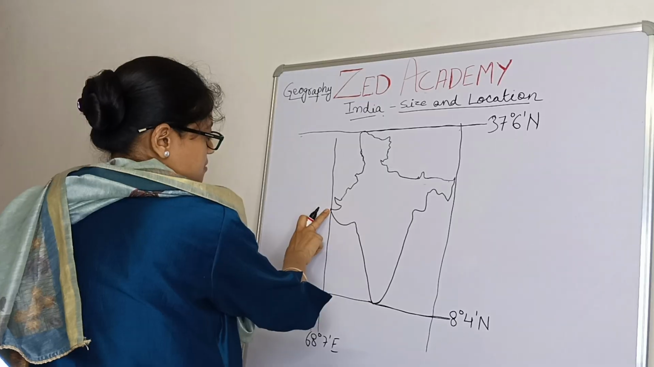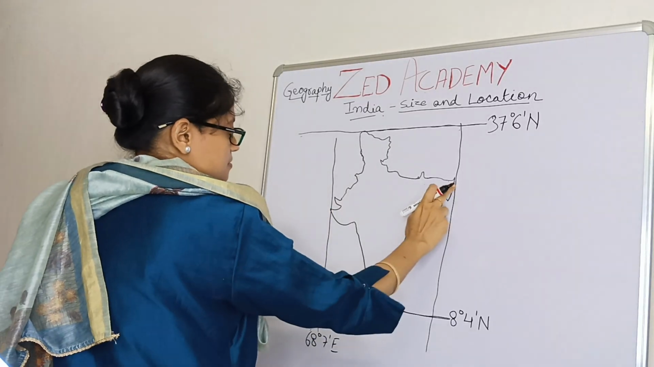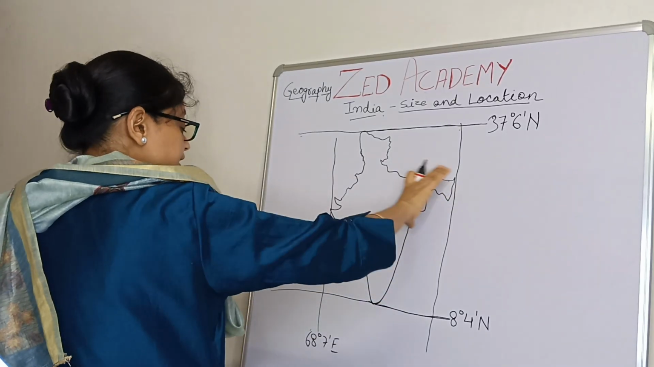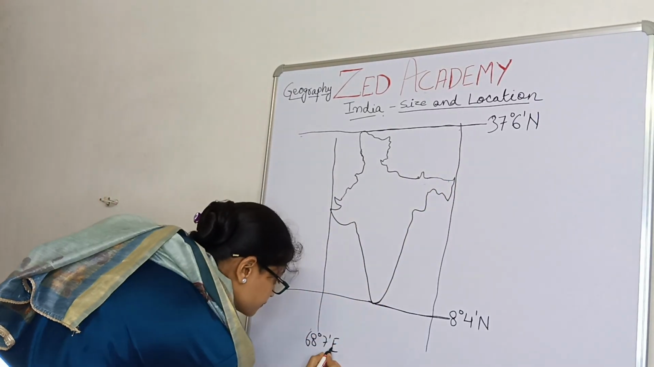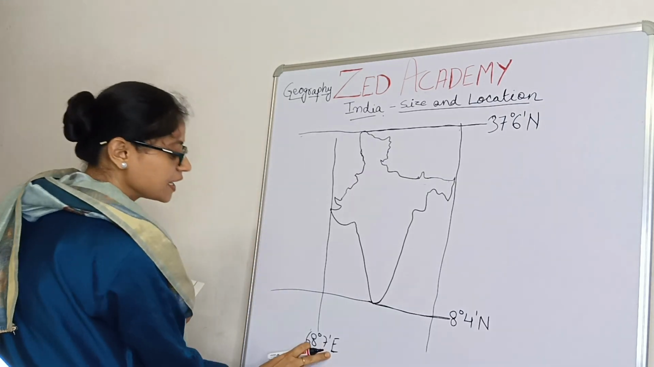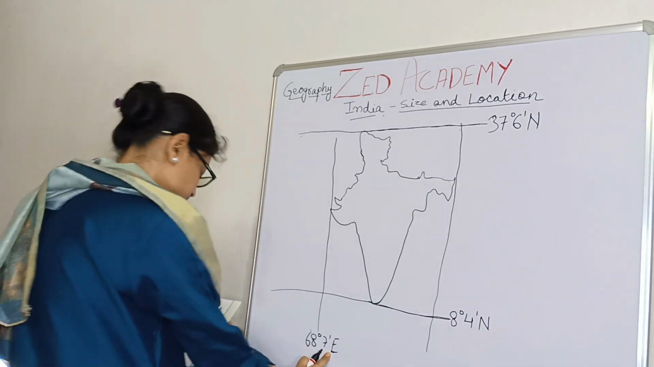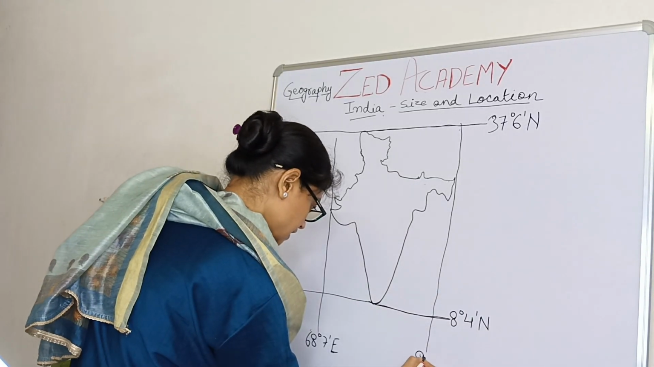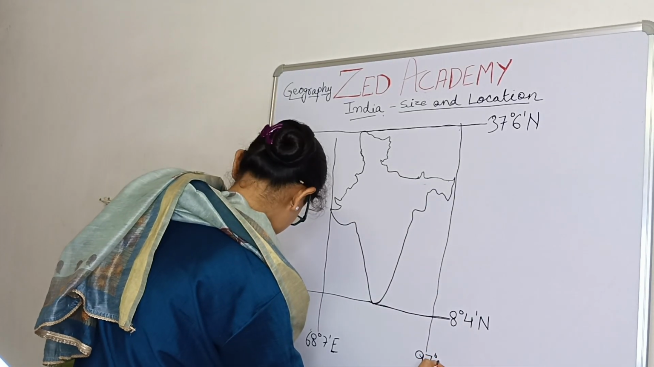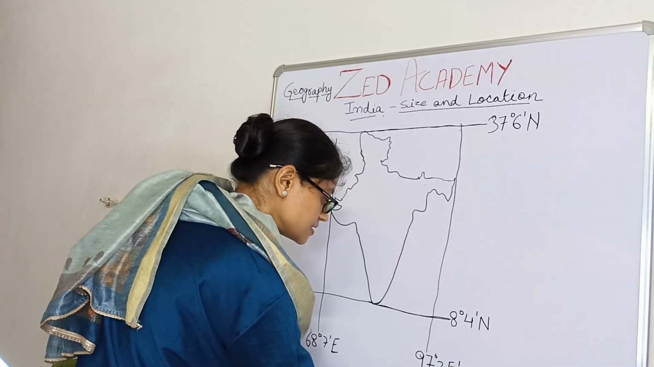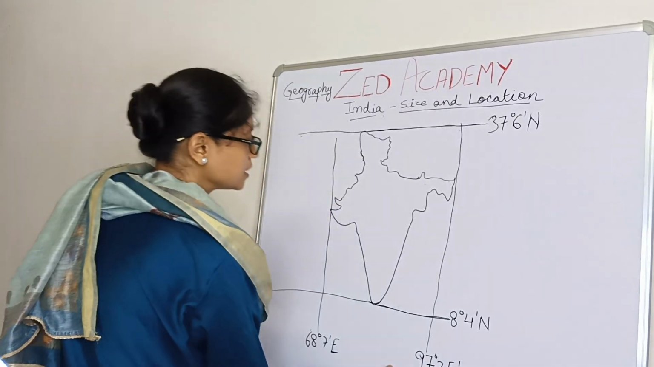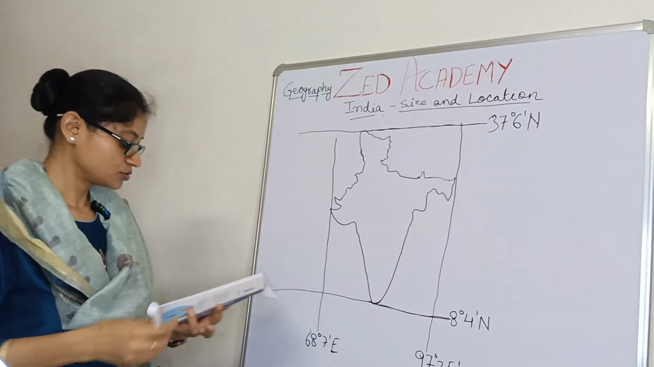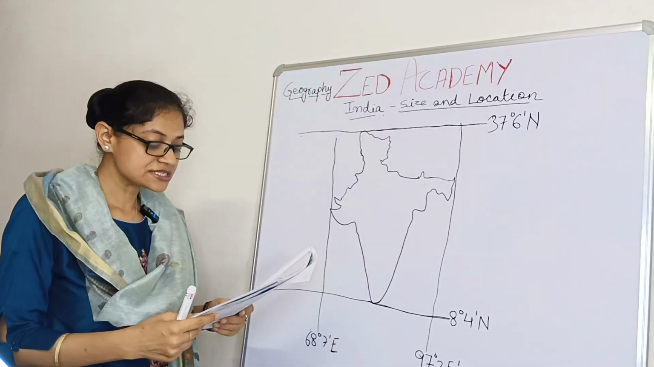From west, this is the west side of India, and this is the east side of India. But this is fully in the eastern hemisphere, so we give east here. It is 97 degrees 25 minutes east. Okay, understood? Now we are going to move to the size of India.